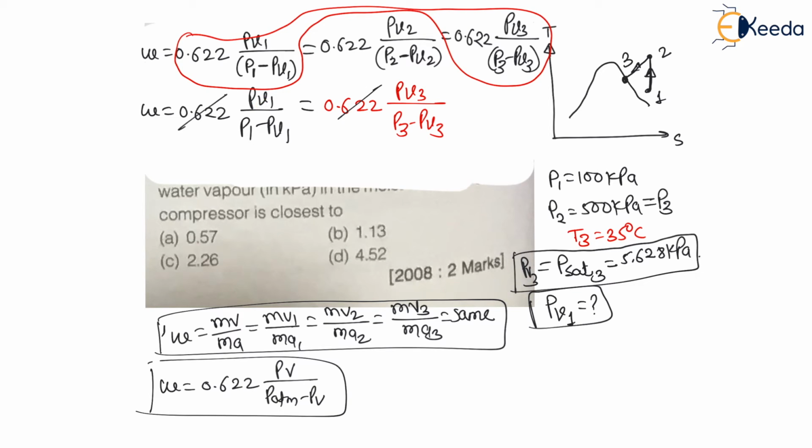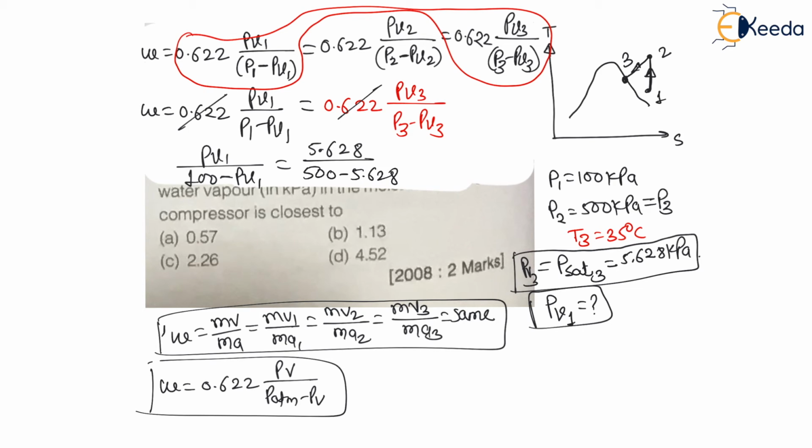PV1 needs to be calculated. Therefore, we can say PV1 divided by P1, where the pressure at 1 is 100 kilopascal, minus PV1 is equal to PV3, the saturation pressure at 3, which is 5.628, divided by P3 minus PV3. My dear students, 2 to 3 is a constant pressure process. Therefore, the pressure at 2 is 500 kilopascal, so P3 is also 500 kilopascal. Therefore, the denominator is 500 minus 5.628.